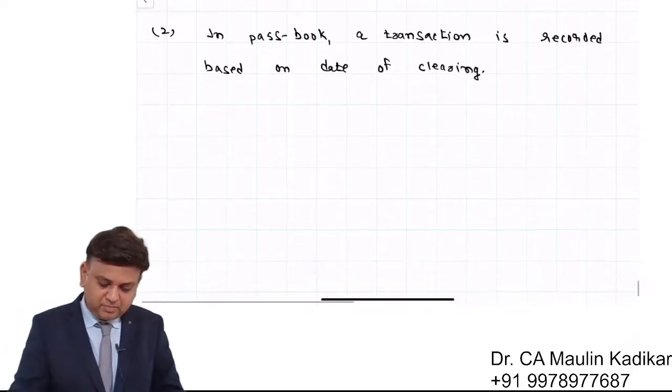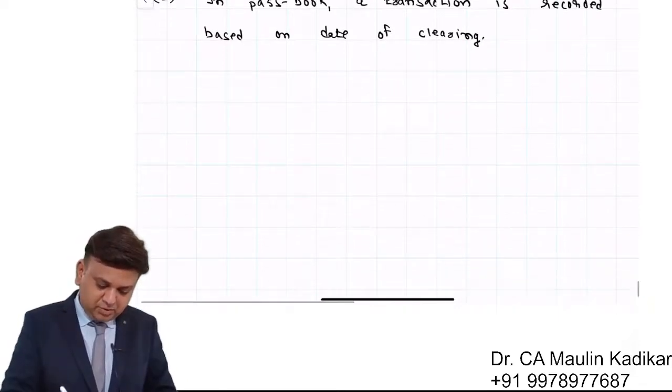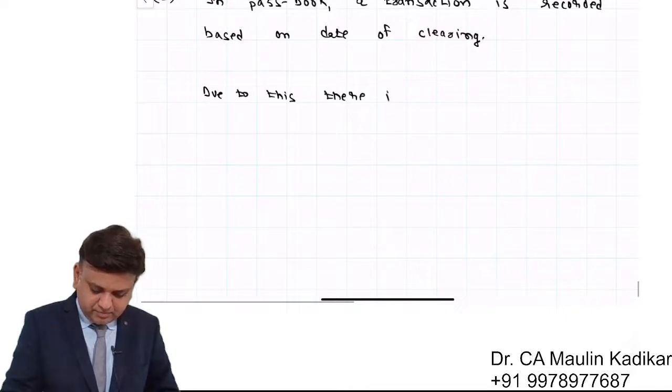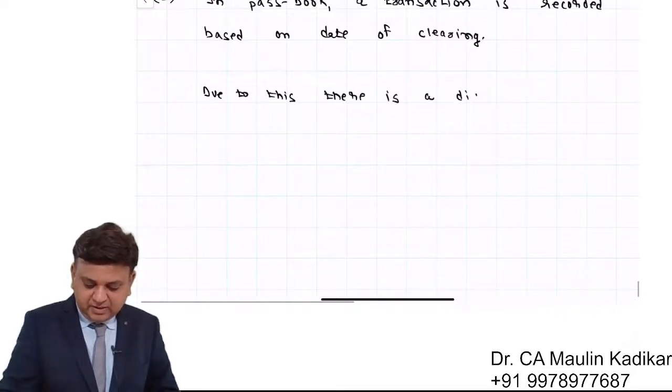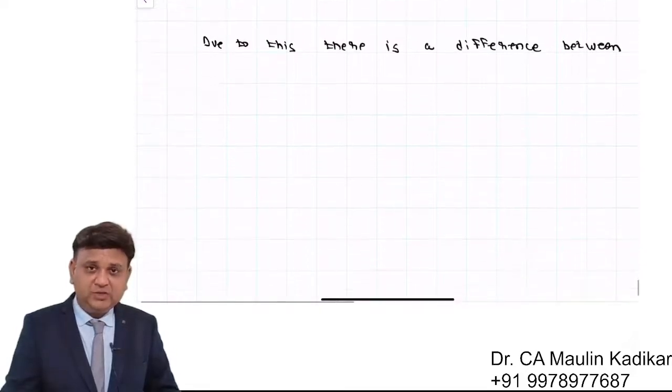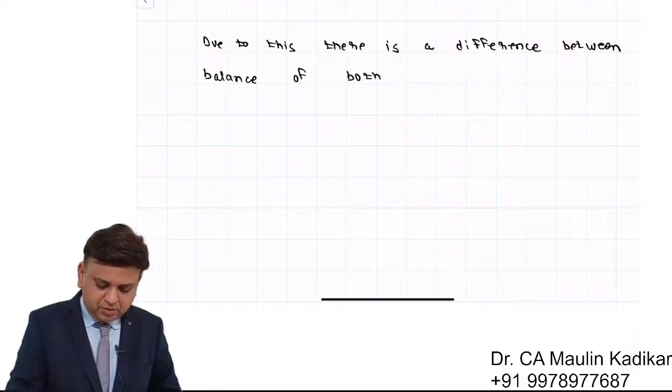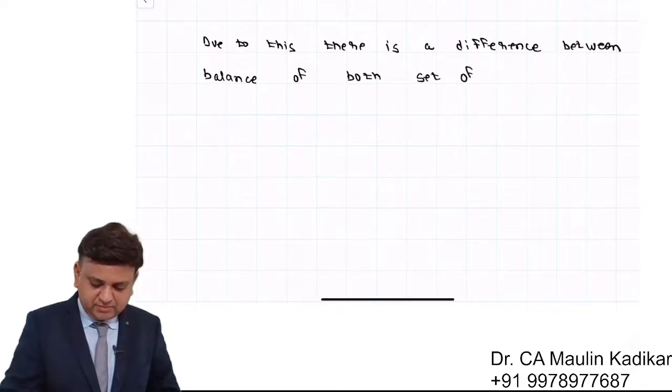Full stop. With paragraph write down, due to this, there is a difference between balance of both books of account. Balance of both set of records. Full stop.